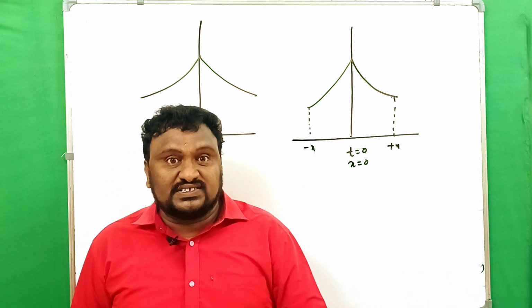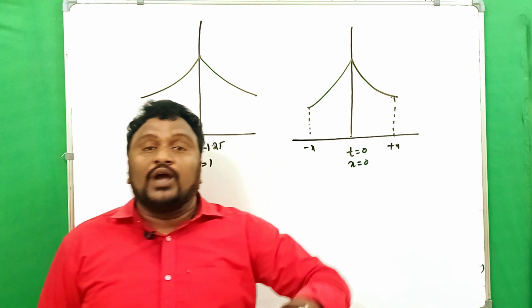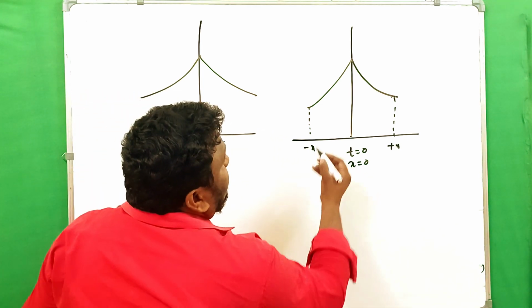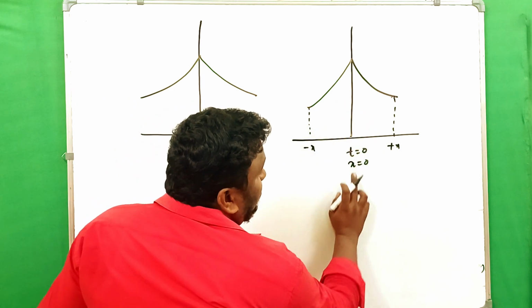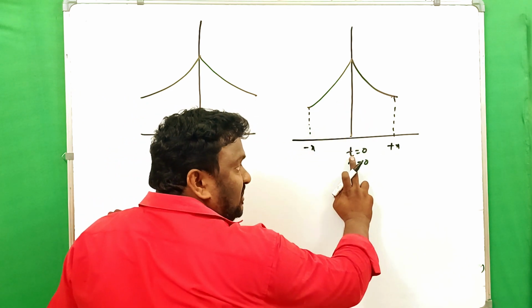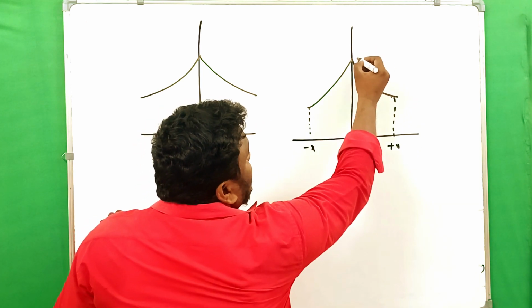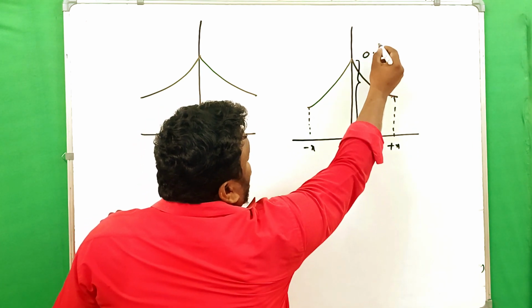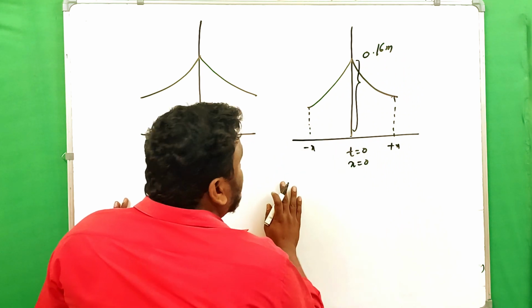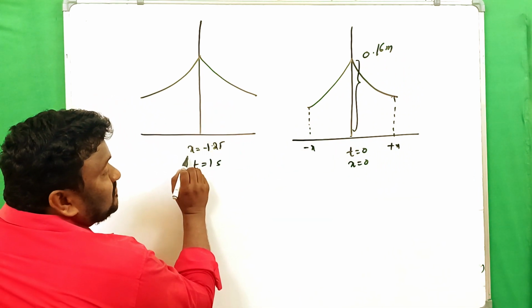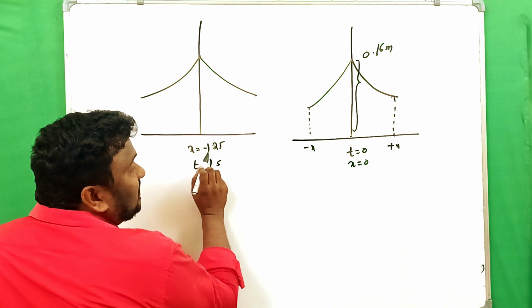2.5 meters in 2 seconds. These two are right or wrong, we have to check. So for that, the initial condition is that the pulse should be like this, at x equals 0 and time t also 0, with plus x and minus x directions, and the maximum displacement is 0.16 meters. So in this case, when time t equals 1 second, the displacement should be taken as minus 1.25.